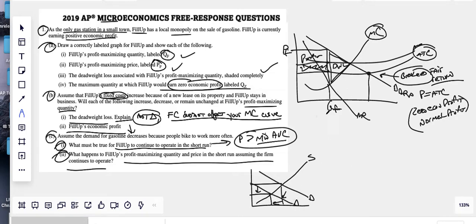It's the same thing over here. We could shift it over here. Same thing's going to happen. It's just a little sloppier to do it with the monopoly graph. So we just know price and quantity would go down. They don't need to explain it.